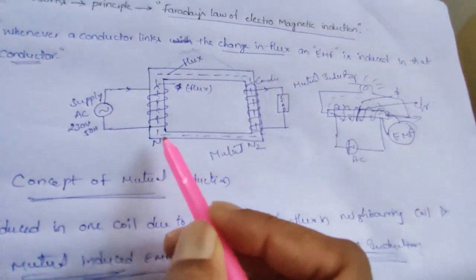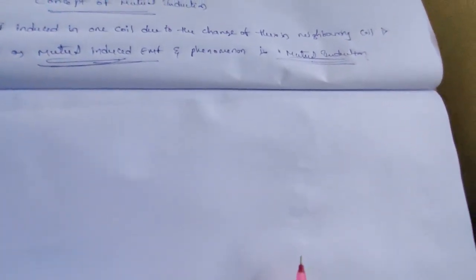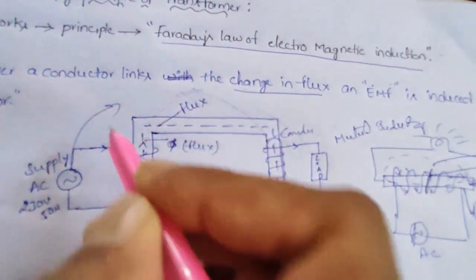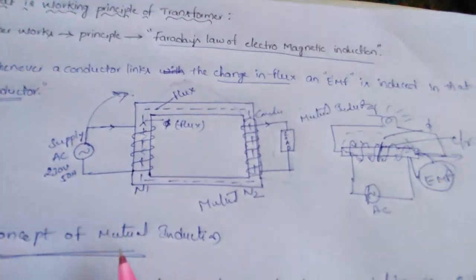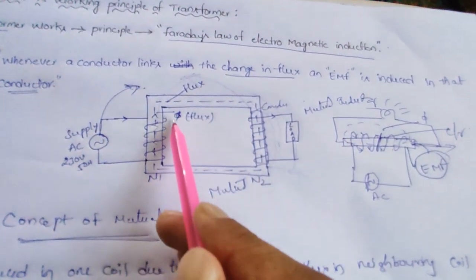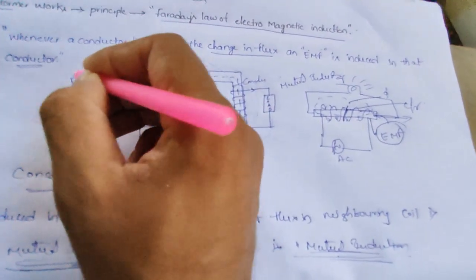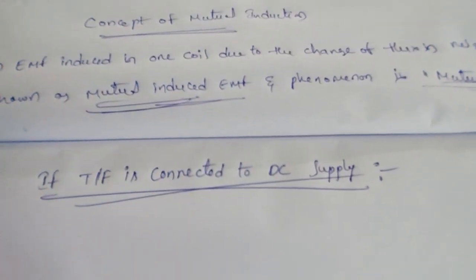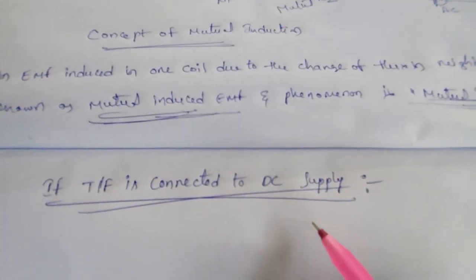The operation is also the same as this. Let us discuss the operation briefly. Before that, why are we giving AC supply only to the transformer? It is a very important question for diploma students and engineering students also. What will happen if we give DC supply to this transformer? If the transformer is connected to DC supply, then we will know why we are giving AC supply to the transformer.